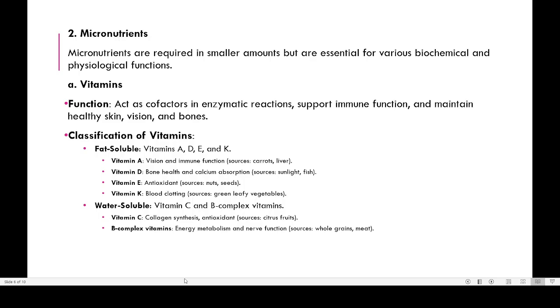Vitamin K is normally present in green leafy vegetables, and it is important for clotting. Clotting takes place in a number of steps. Some 12 or 13 important factors are needed for blood clotting to happen normally, and they are known as clotting factors. One such is vitamin K. In the absence of vitamin K, clot formation will not take place, and there will be problems with blood clotting.